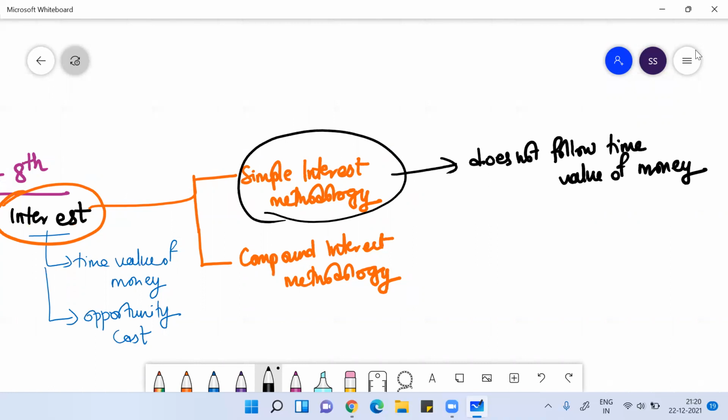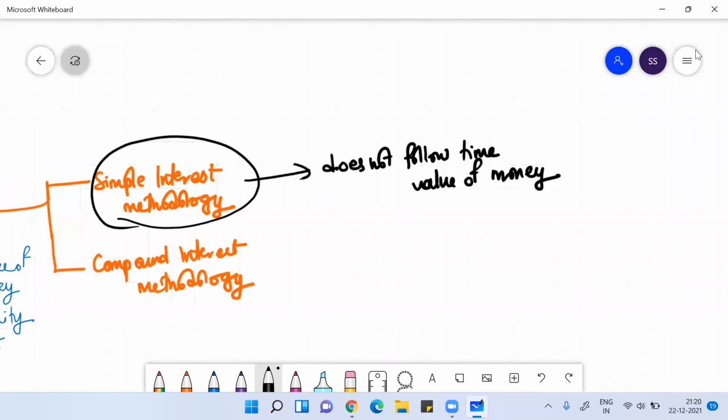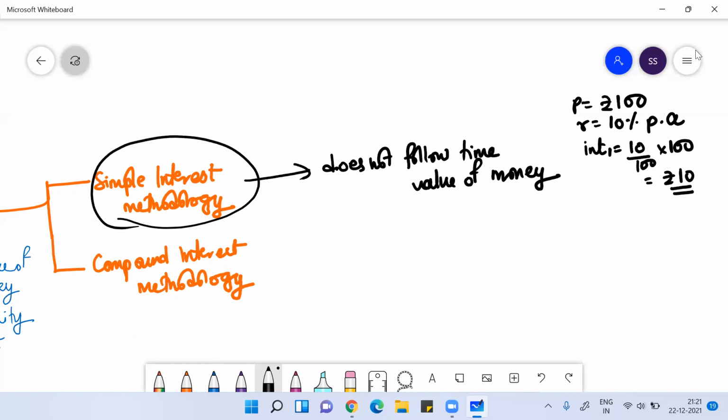It does not change. For example, suppose your principal is 100 rupees, you put it in the bank, and the rate of interest is 10% per annum. The interest you will get at the end of the year would be 10% on 100. Are you getting me? That would be 10 rupees. Yes, sir.